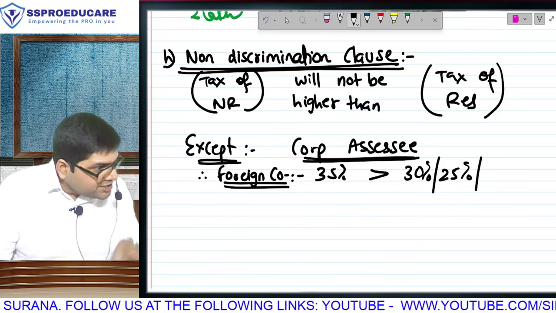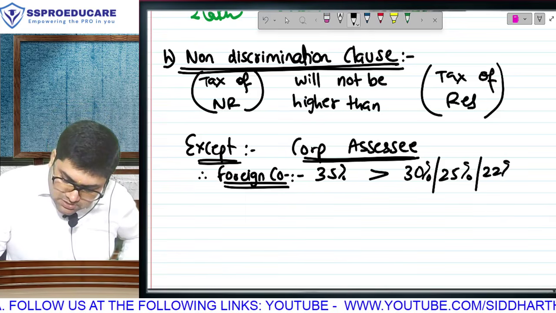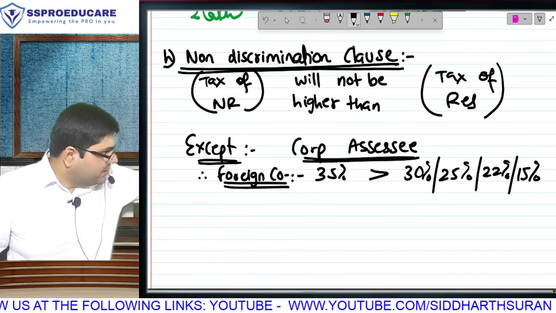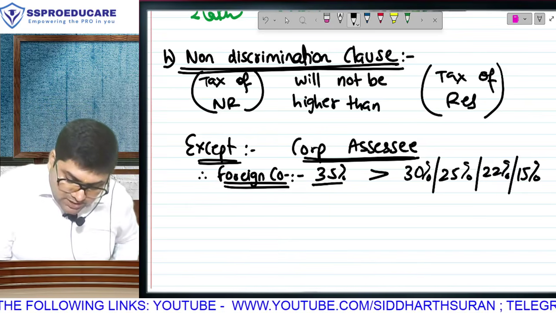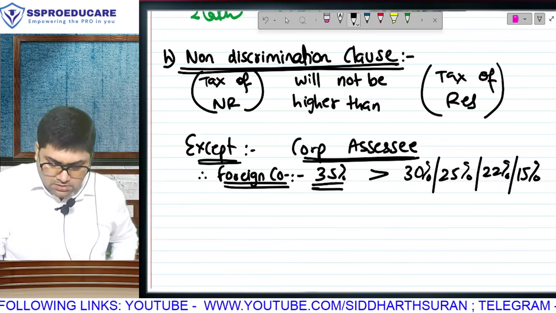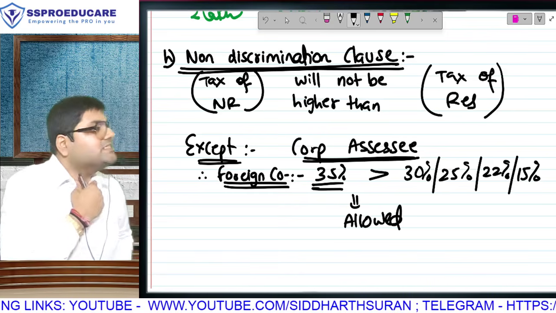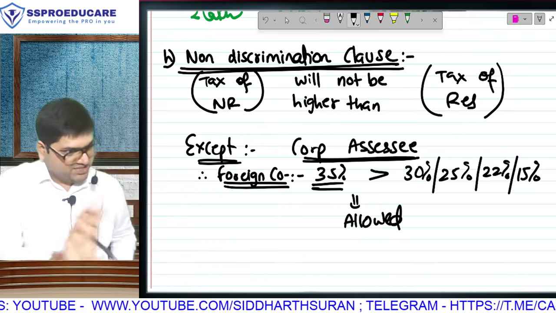Now this is why you need to know tax rates before you start anything. Sometimes, bro, don't tell me you don't know this, don't disappoint me. ये पता है? Of course they will be subjected to surcharge and cess, but is foreign company का tax rate still higher? ये allowed है. मतलब promise क्या है? We will not discriminate against your people except companies. Companies के against we will discriminate.